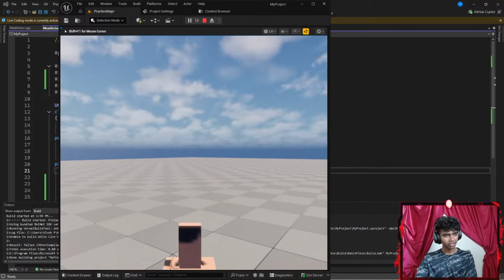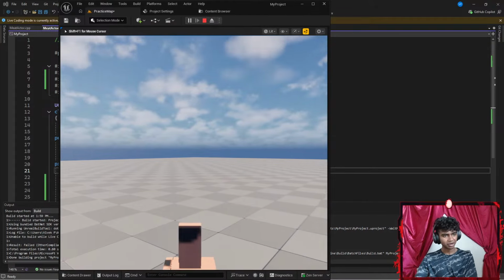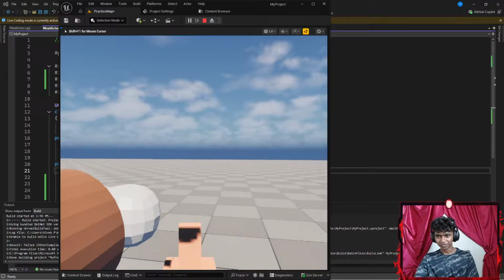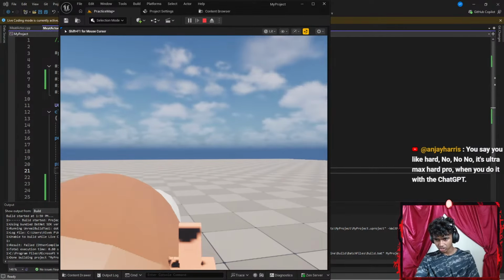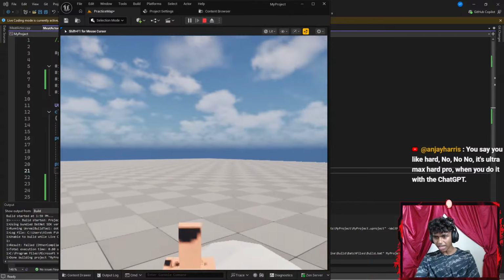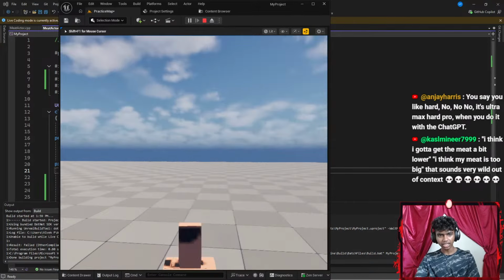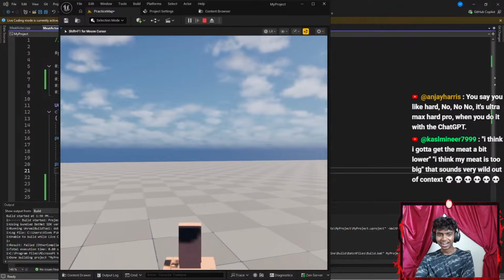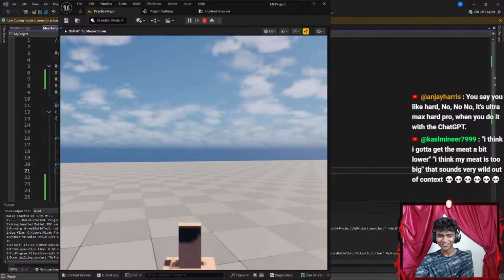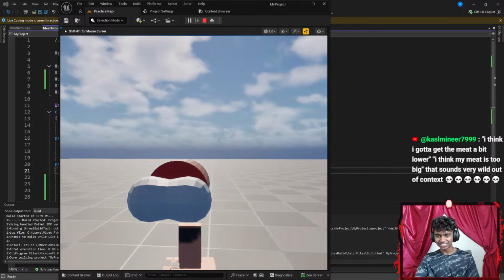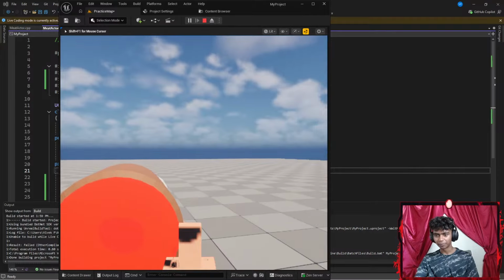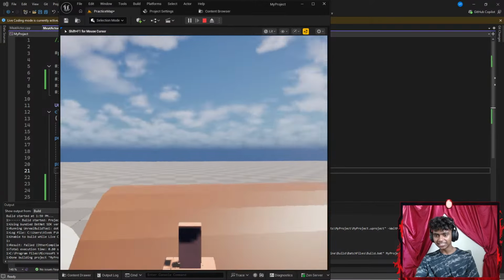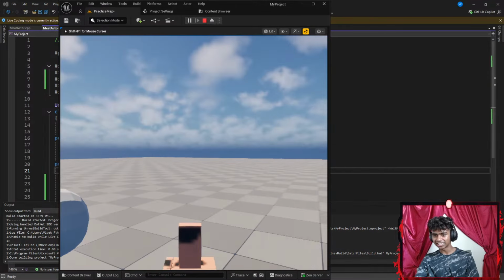Okay, you say like no, it's not Ultra Max Hard Pro when you do it with ChatGPT. That actually does make sense, guys. Let's see. Maybe I go ahead and there we go, guys. I'm trying to move in front, but I think it's like a recoil. I think I gotta get the meat a bit lower. I think the meat is too big. That sounds very out of context. Guys, it sounds very out of context. I'm literally talking about the meat, as in the mesh that I created up here. I guess apparently I gotta specify mesh these days, guys.